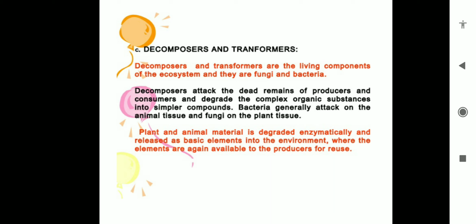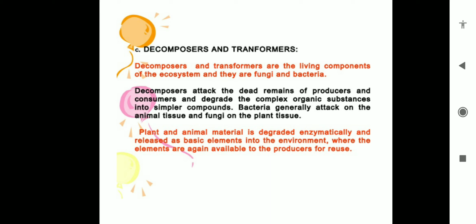The abiotic components, as I have mentioned, are gases like carbon dioxide, oxygen, nitrogen, and also water, wind, light, temperature, and humidity, which influence the organisms. Then the biotic components we keep in two categories. One, the autotrophic component, like the producer, and second, the heterotrophic component, which includes consumers and decomposers. Consumers are primary, secondary, tertiary, quaternary, and top consumers.